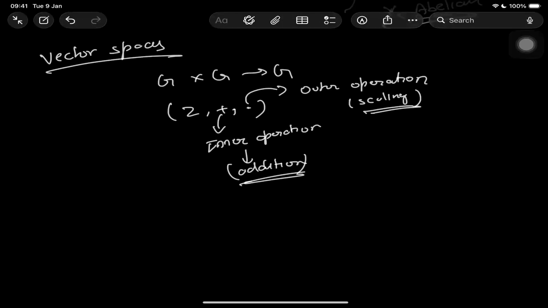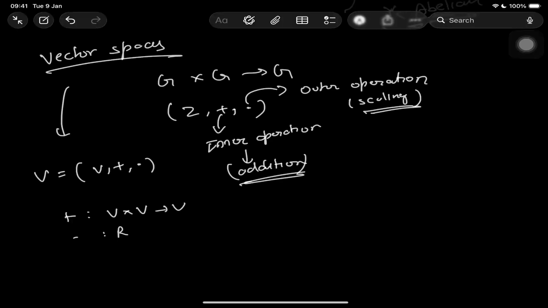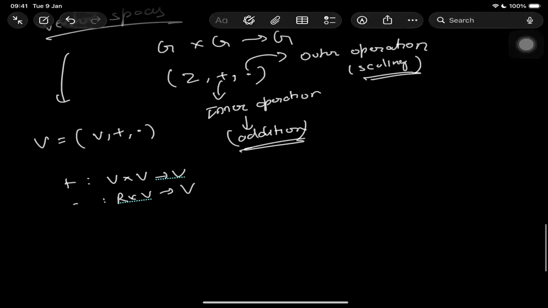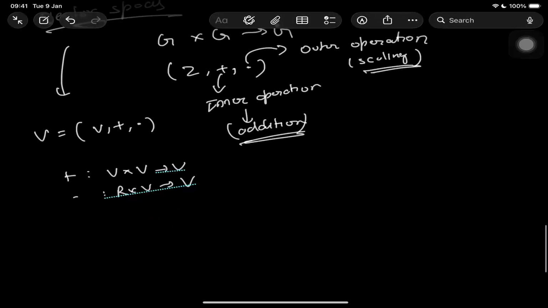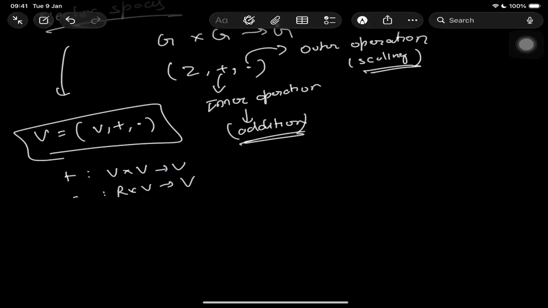If I take a vector space V, the vector space is a set with two operations. V plus and this, which means that for plus, V cross V gives V, and for this, R cross V gives V. Here, when V is denoted with plus, this should be abelian. That was the first. Second is the distributive property.